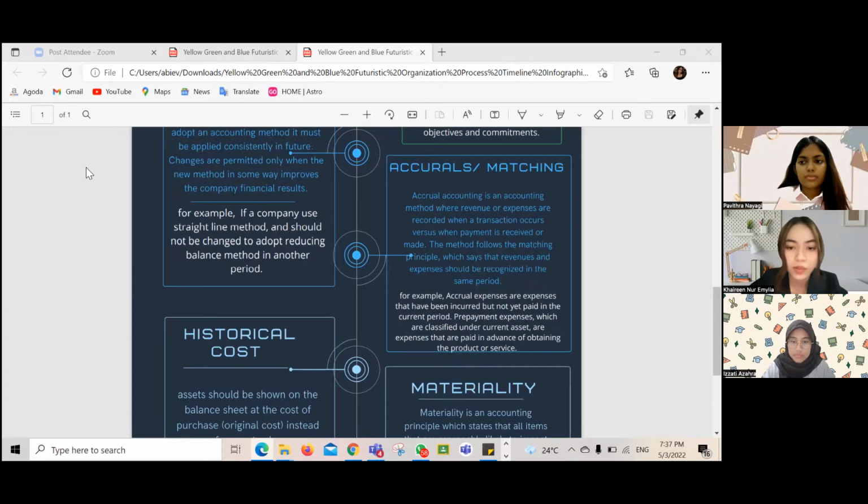This concept also states that income and expenses should be matched against each other within an accounting period as far as possible. For example, accounts receivable are the funds that customers owe your company for products or services that have been invoiced, while accounts payable are amounts due to suppliers for goods or services received that have not yet been paid for.